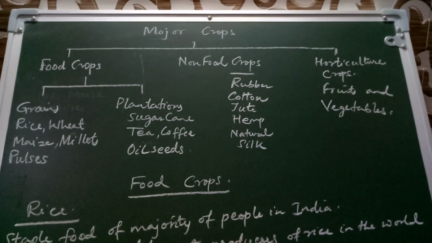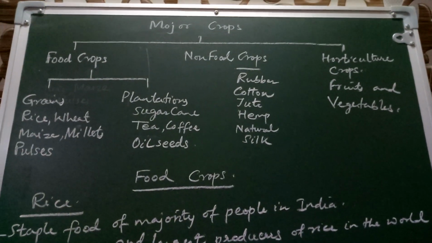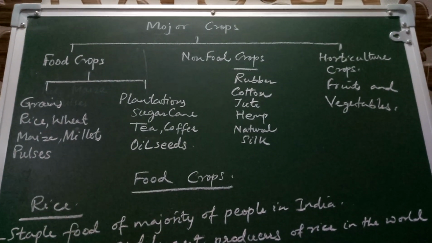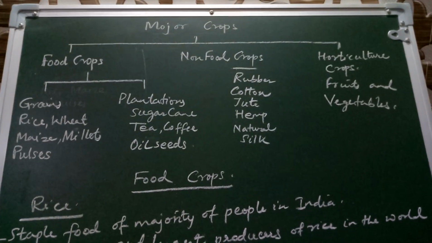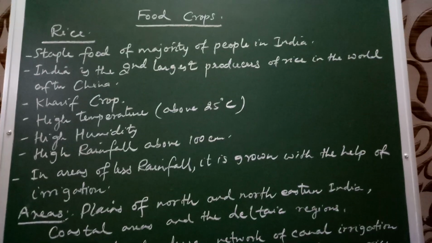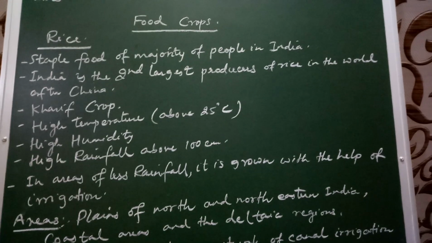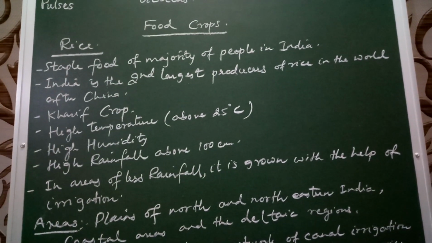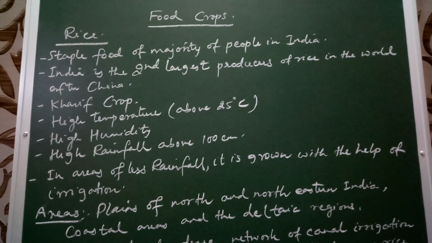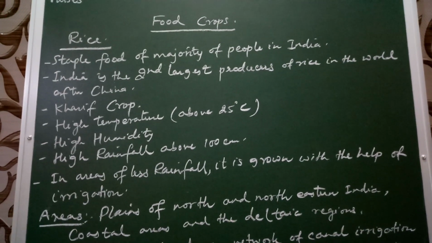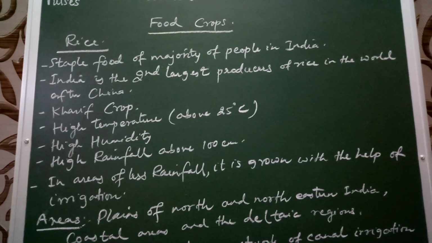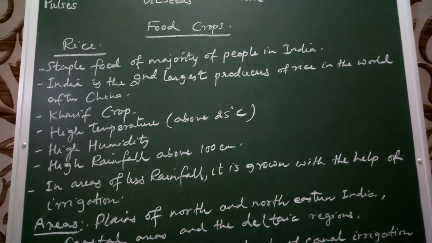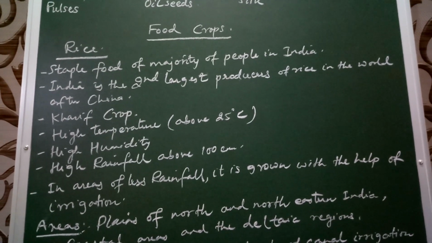Now let us begin with food crops. And the first food crop that we will discuss is rice. Rice is the staple food of majority of people in India. Large number of people in India consumes rice. So it is a staple food of the country. India is the second largest producer of rice in the world after China.